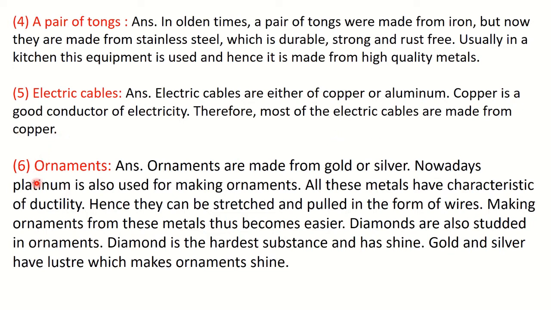Six, ornaments. You know that for ornaments what we use: silver, gold. Nowadays platinum also is used for the ornaments. Then why these only are used? Because they have shine, luster, and also they have the property of malleability and ductility. So we can take out wires and sheets from that, and from that we can make the ornaments.